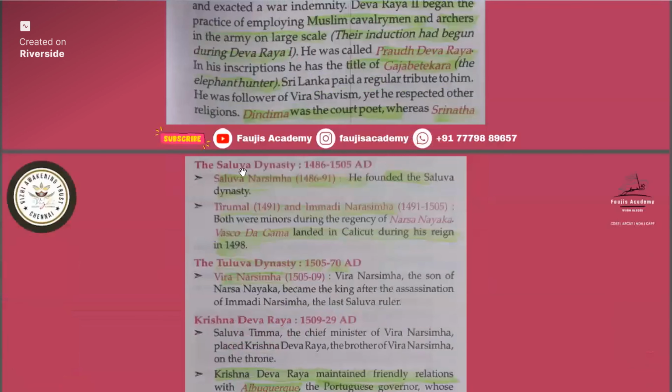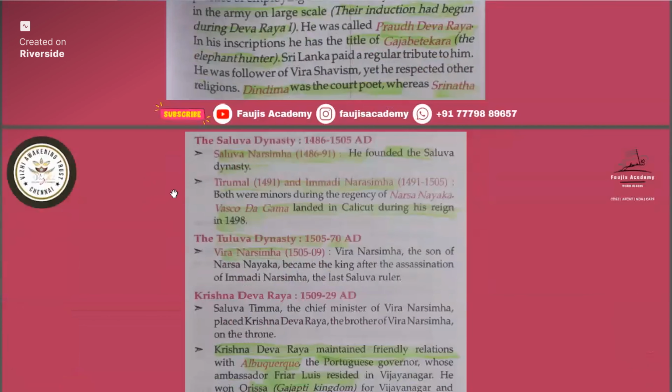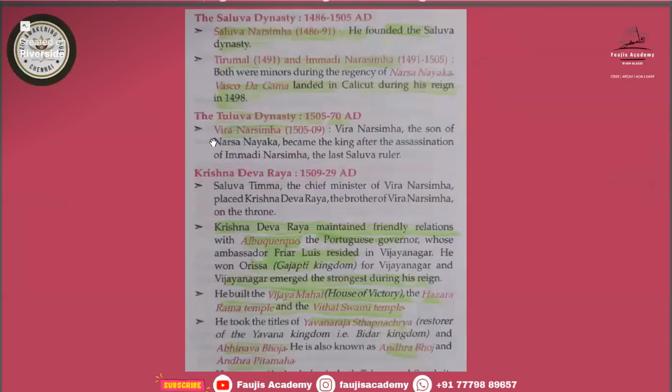Then the Saluva dynasty. Saluva dynasty founder is Saluva Narasimha. Then Timmabhupala and Immadi Narasimha were the rulers of the Saluva dynasty, and Vasco da Gama came during the Saluva dynasty ruling time. Both were managed during the regency of Narasa Nayaka. Vasco da Gama landed in Calicut during this reign in 1498. Then the Tuluva dynasty was founded by Bir Narasimha.